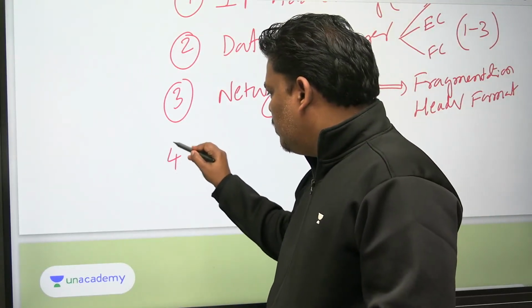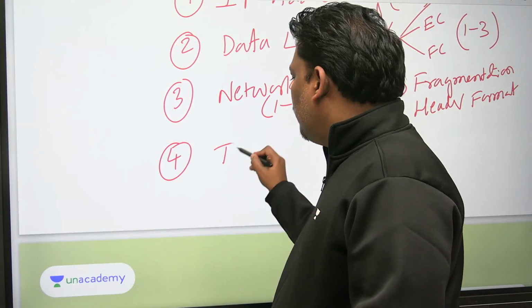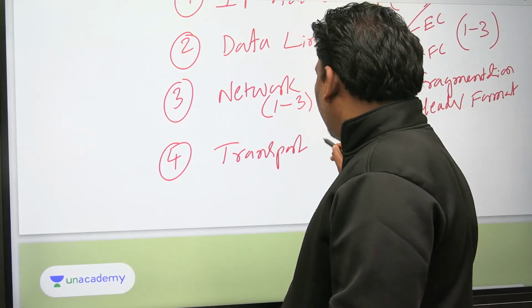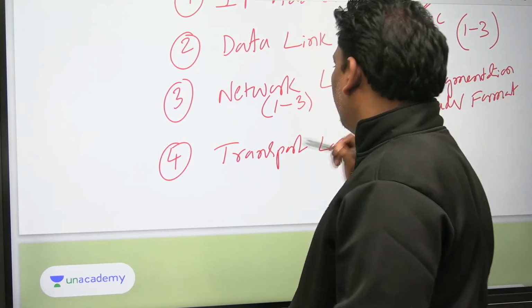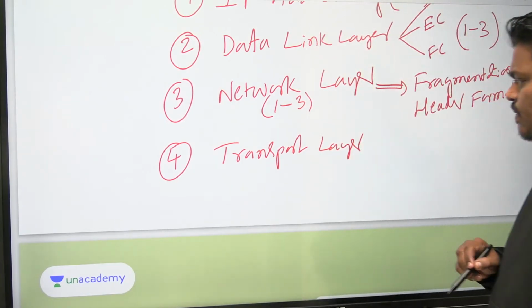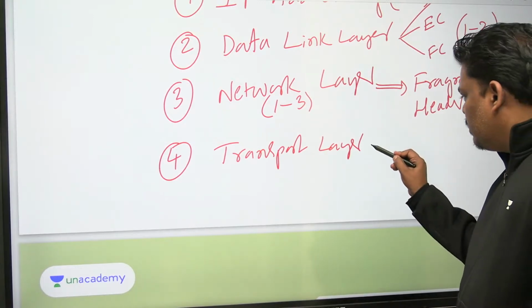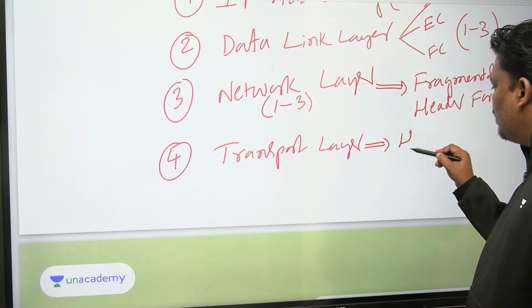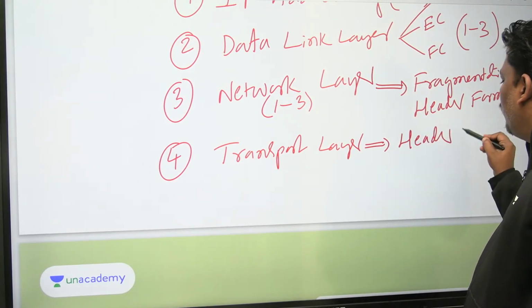Fourth one, one of the very important ones: transport layer. If you observe transport layer, one important thing is you may get header format.